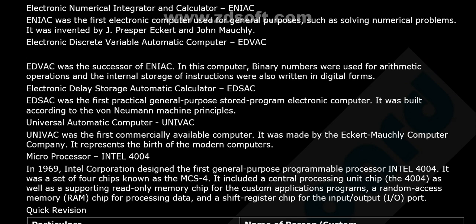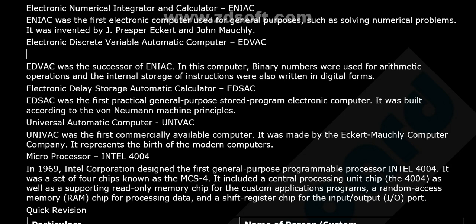ENIAC was the first electronic computer used for general purposes such as solving numerical problems. So EDVAC, which is Electronic Discrete Variable Automatic Computer. You must remember the abbreviation. It may be asked. What about ENIAC? Electronic Numerical Integrator and Calculator. Electronic Discrete Variable Automatic Computer. So it was the successor of ENIAC. In this computer, binary numbers were used for arithmetic operations, and the internal storage of instructions were also written in